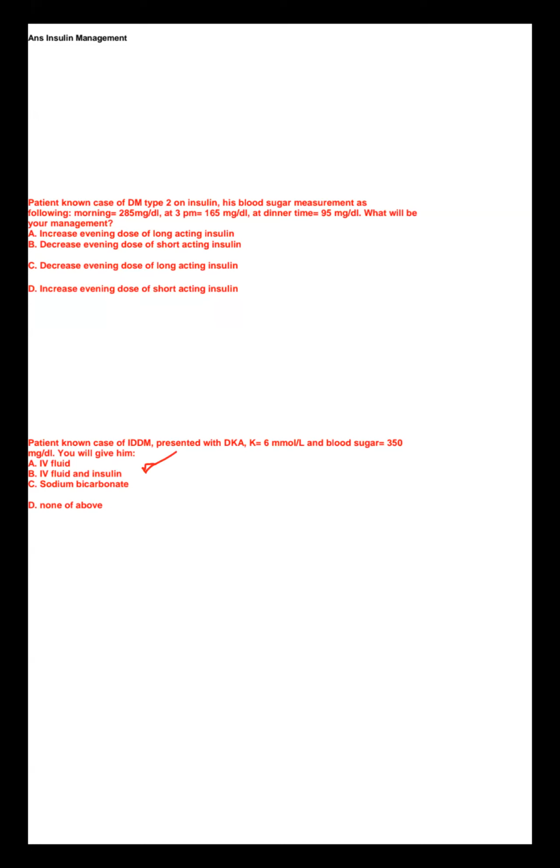Thank you, Dr. Reza. My dear candidates, very important exam question. Just remember, if potassium is not given, I will manage by fluid first. Here potassium is given, meaning the patient is heading toward cardiac arrhythmia from hyperkalemia. So I have to manage the potassium level by giving IV insulin. For this patient, fluid is correct, sodium bicarbonate is wrong because there is no role for sodium bicarbonate. So we have to manage this patient by fluid and insulin.